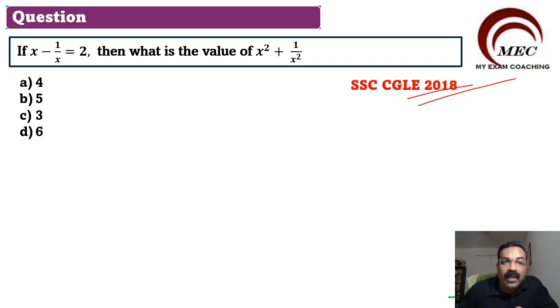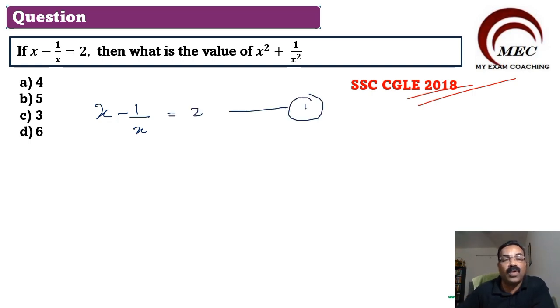So I hope you understood the question. Now let us solve it. So here, what is given to us? We have x minus 1 by x is equal to 2. This is what is given in the question. So let us make it as equation 1.